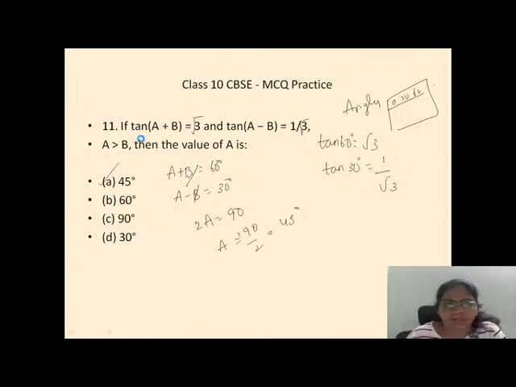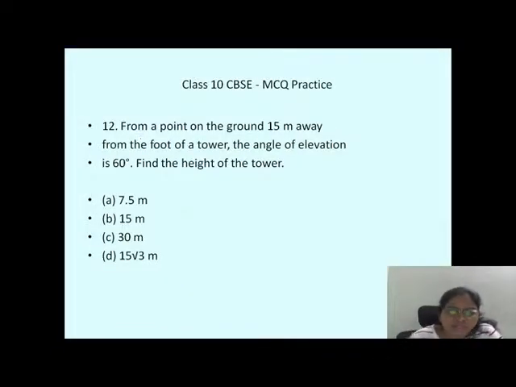Very good. Done. Next. It's an applications of trigonometry question. Just analyze this question. From a point on the ground, 15 meters away from the foot of a tower, the angle of elevation is 60 degrees. Find the height of the tower.